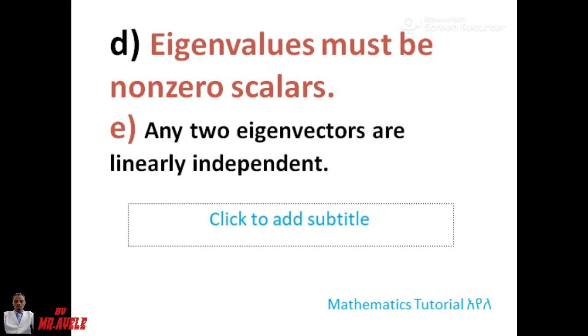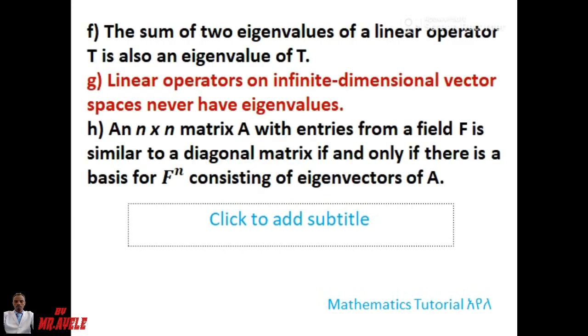Let's proceed to D. Eigenvalues must be non-zero scalars? No, an eigenvalue can be 0, no problem. An eigenvector is non-zero by definition, but an eigenvalue may be the scalar 0 from the field. E: any two eigenvectors are linearly independent? There is a possibility that sometimes they may be linearly dependent. So the answer is again no.